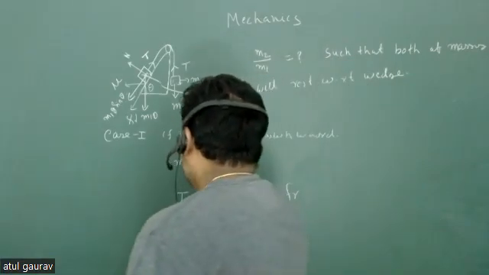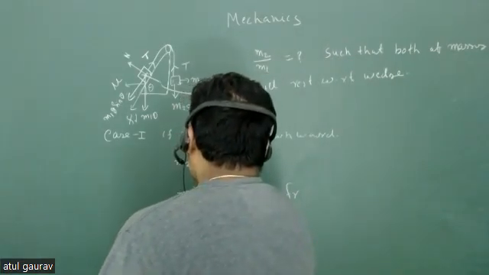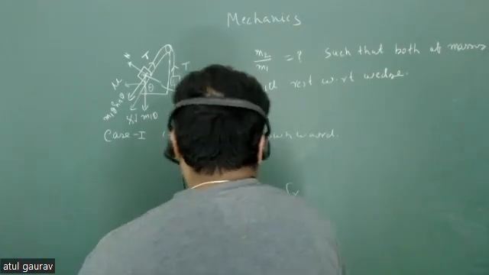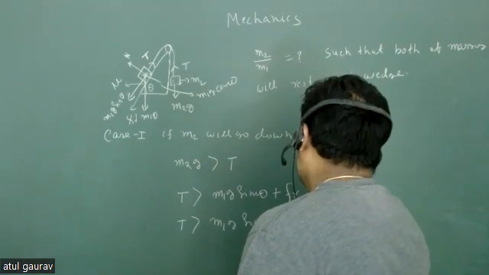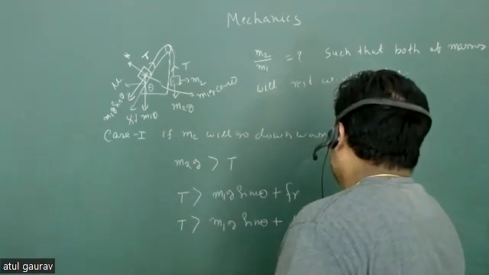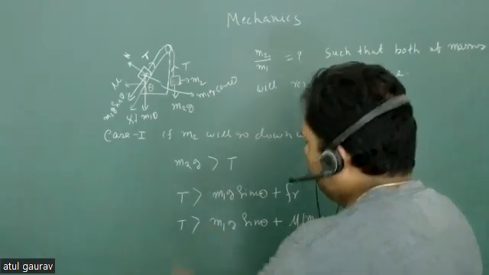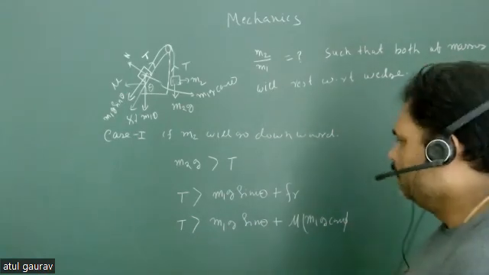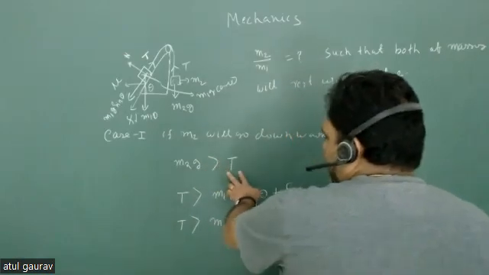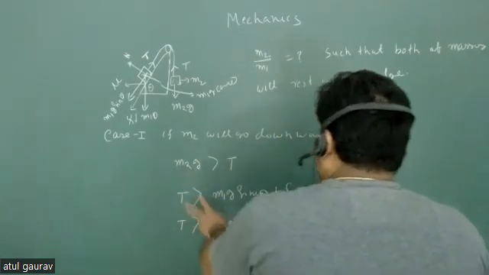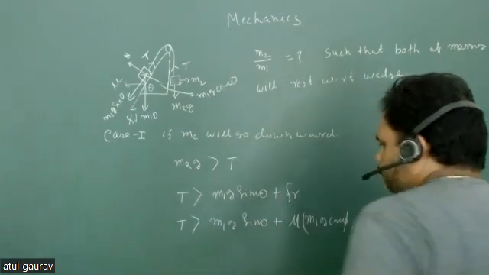This tension must be greater than m1g sin theta plus mu into N, and N is nothing but m1g cos theta. So if this is your condition, what is the meaning of that? m2g is greater than T, T is greater than this one, so m2g must be greater than this one, isn't it?